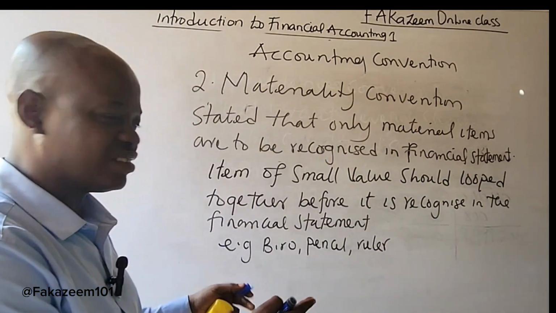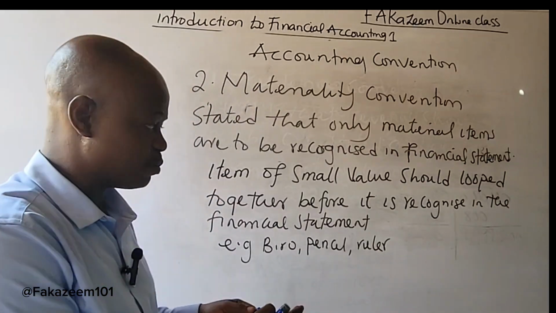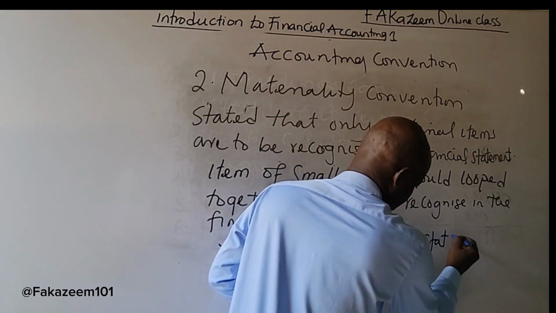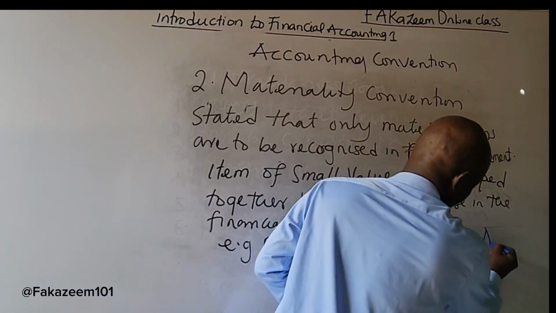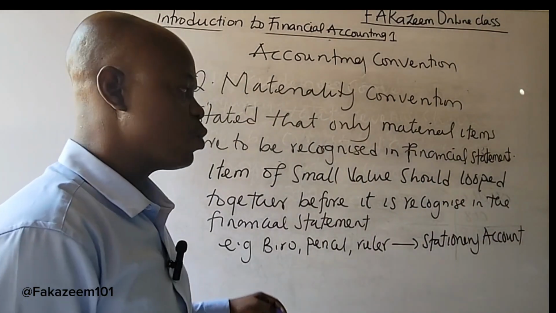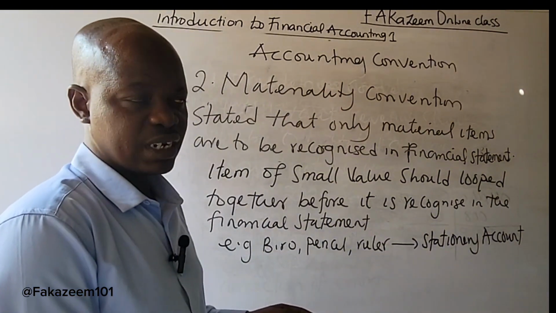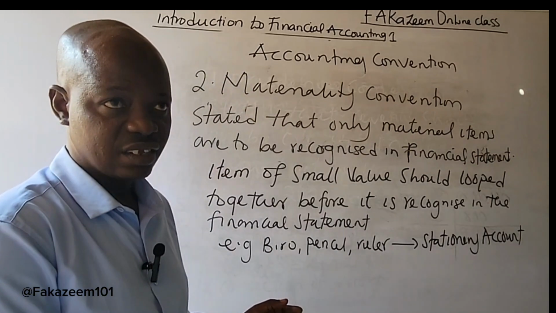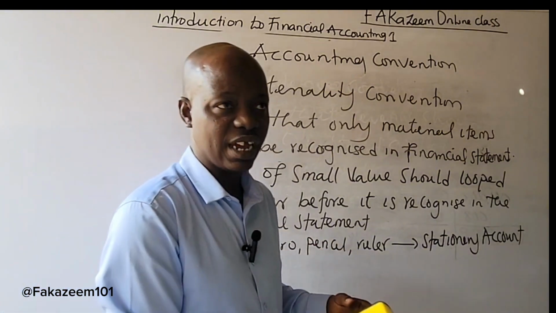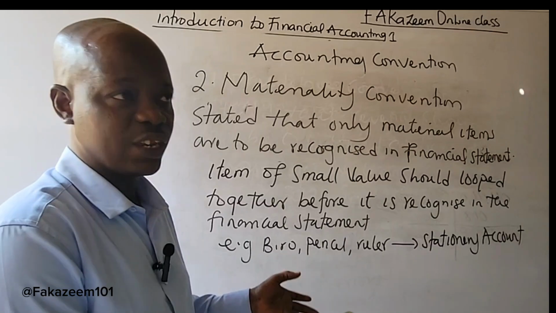In order to make it material and to have a recognized value in the financial statement, these items can be lumped together and recorded as stationery account. In that case, what we are saying is this: if an item is of small value, the materiality may affect the financial statement. For such items to be material, they can be lumped together and recorded as an item with a bigger value.